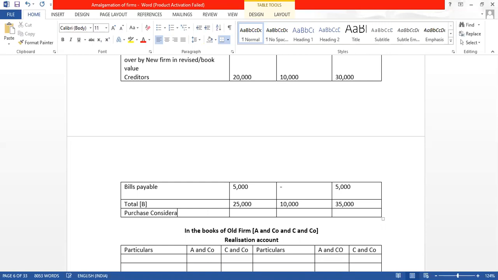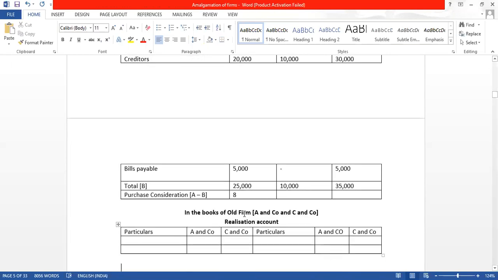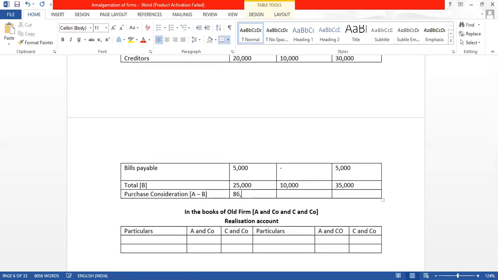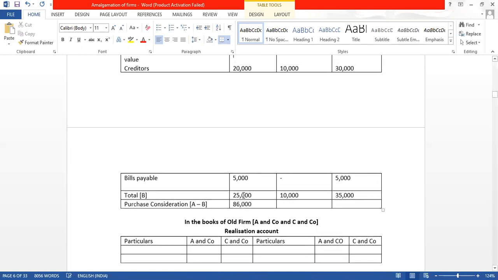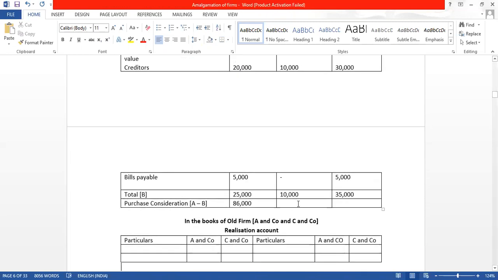So purchase consideration is A minus B. How much is it coming? 1,11,000 minus 25,000 is coming to 86,000. 98,000 minus 10,000 is coming to 88,000. When we add both, we get 1,74,000. So with this, our first step, calculating PC, is done.